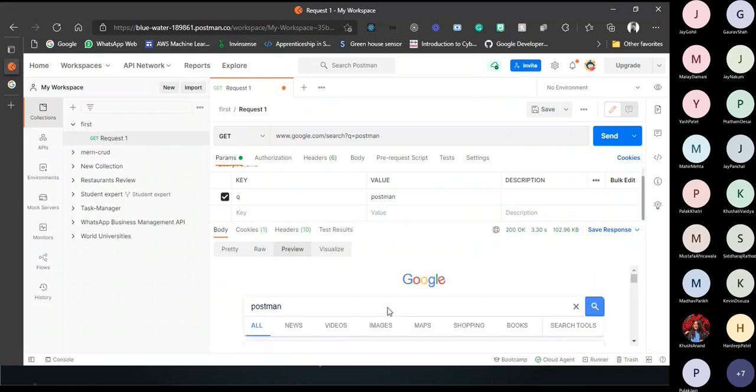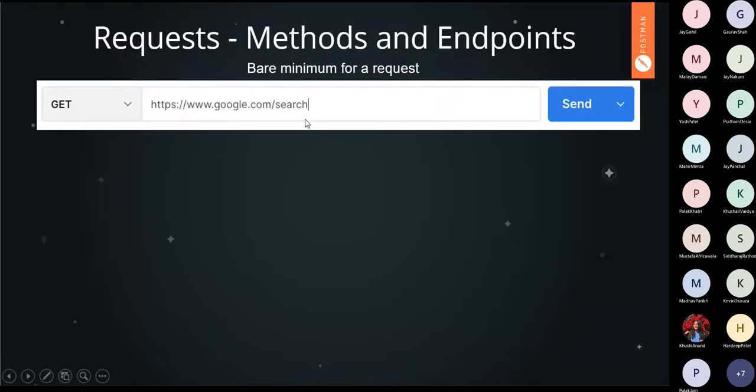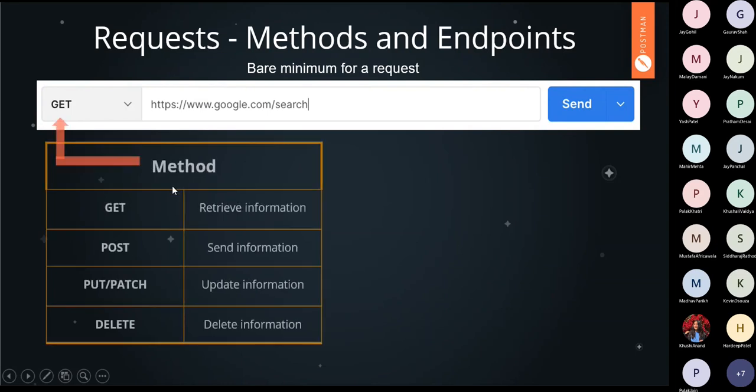So now let's understand all these things with the help of our slides. I have already given an overview of where I have taken the screenshot. Now talking about the get method. This is a drop down, and when I click it, many methods appear.